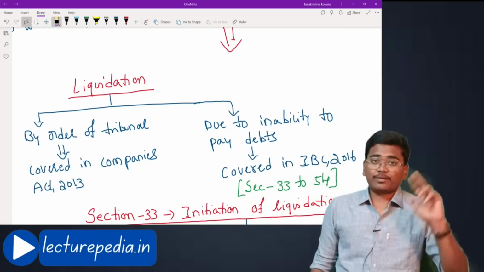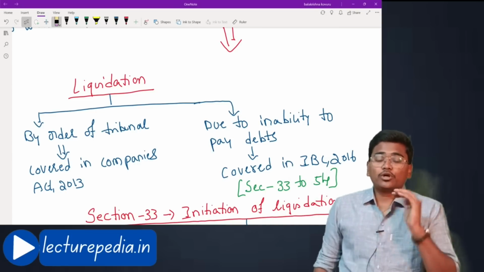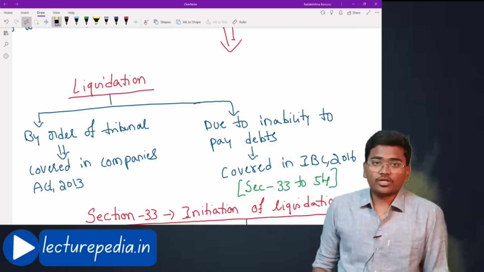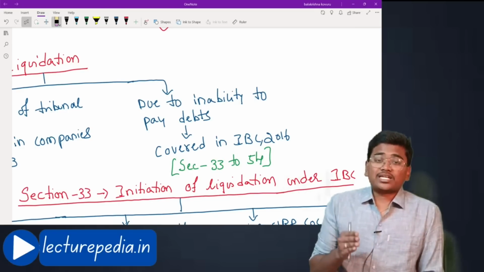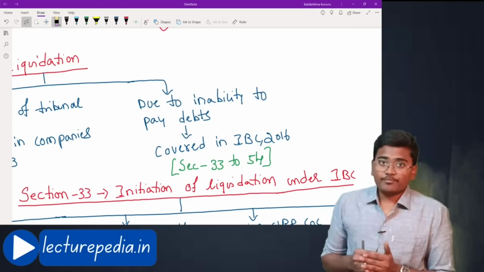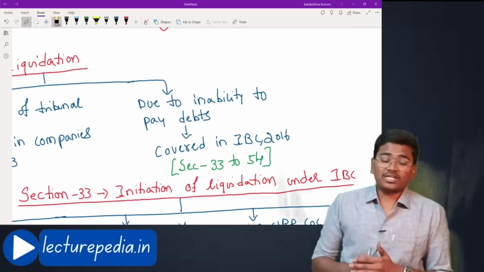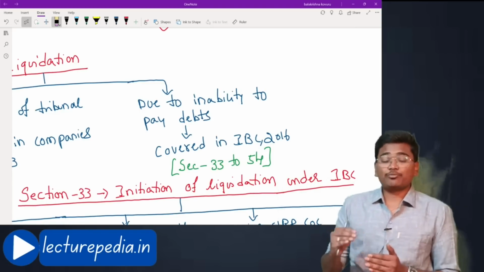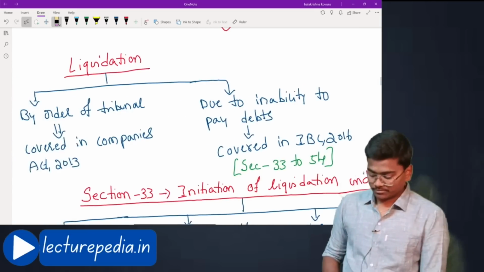In the Companies Act, under the chapter of winding up, the concept relating to liquidation by order of tribunal will be dealt with. But in the IBC, the type of liquidation covered is liquidation of a company due to its inability to pay off debts to its creditors. Such type of liquidation will be dealt with in the Insolvency and Bankruptcy Code.